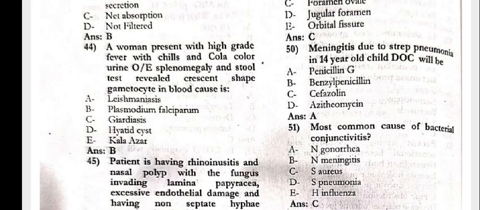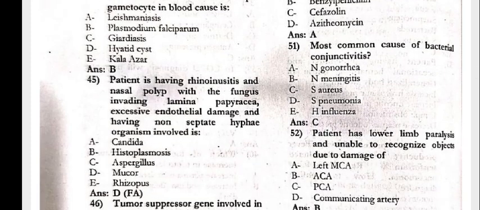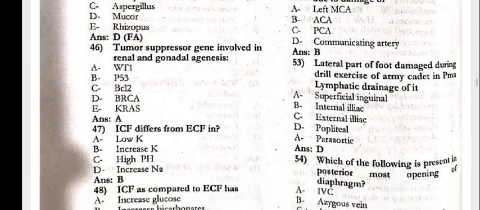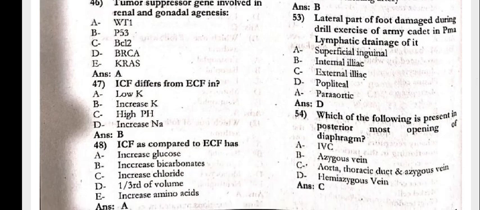The meningitis due to Streptococcus pneumoniae in a 14 year old child. Drug of choice will be penicillin G. Most common cause of bacterial conjunctivitis is Staph aureus. Patient has lower limb paralysis and is unable to recognize objects with the damage of ACA. Lateral part of the foot damage during the drill exercise of army cadet in the PMA, lymphatic drainage of it